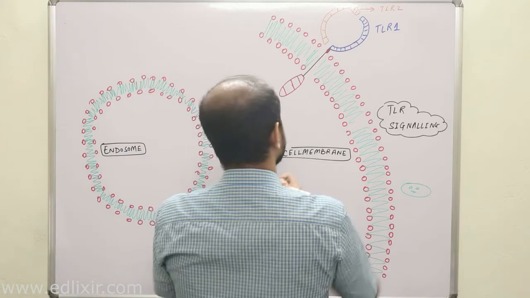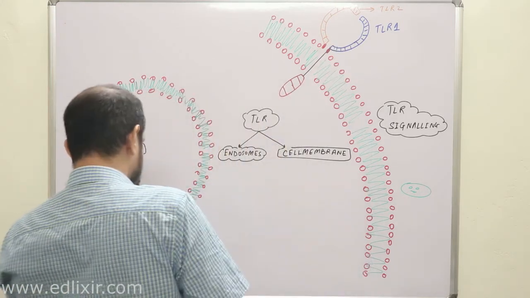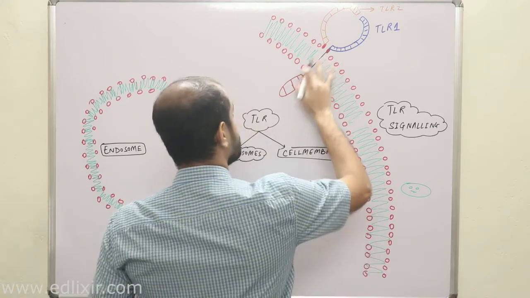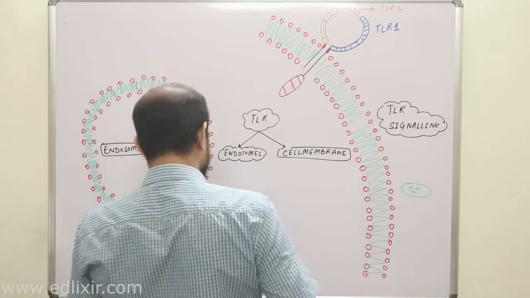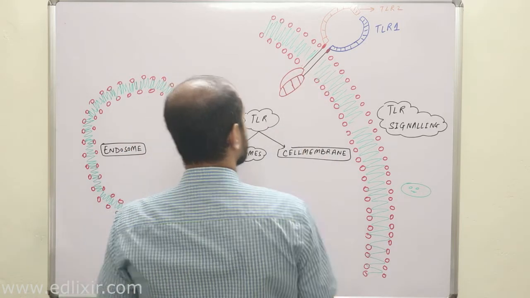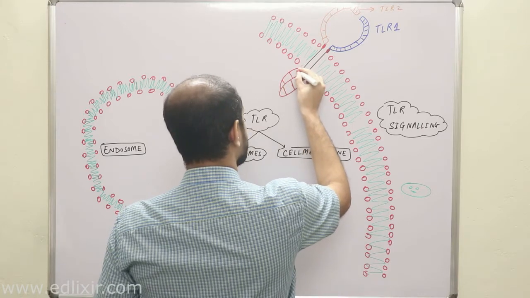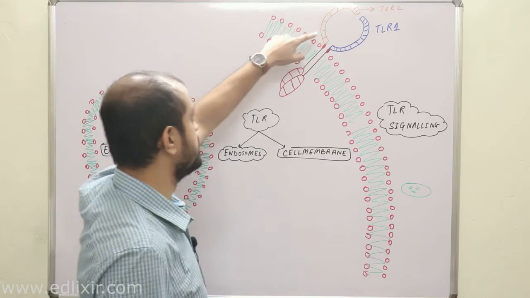And this is again the cysteine rich repeat. And this is the intracellular domain, the TIR domain of TLR2, right?